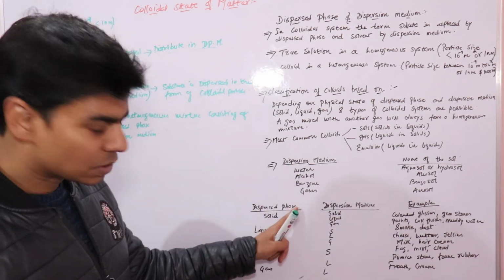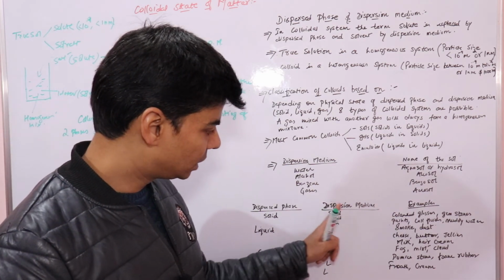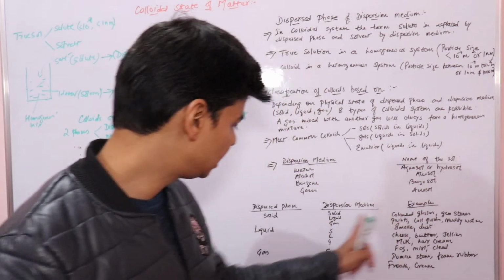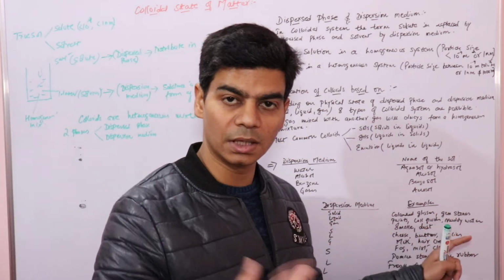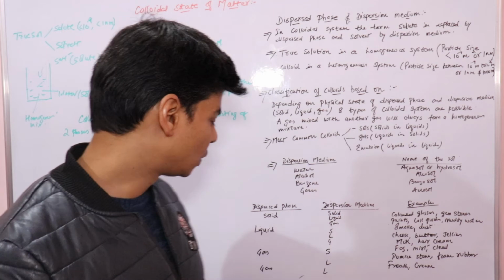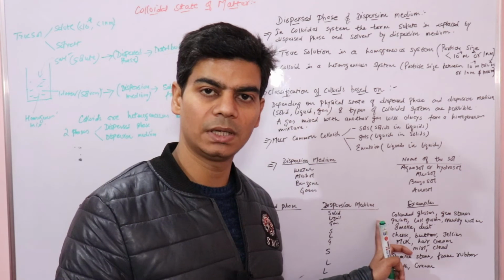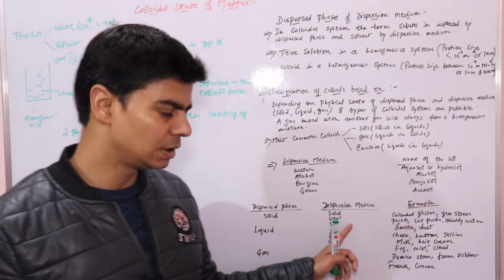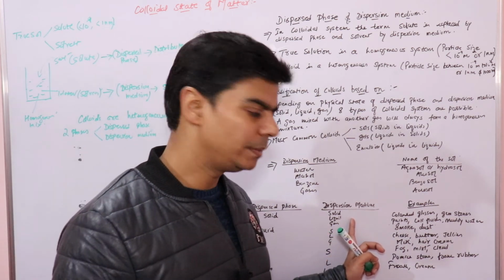If the dispersion medium is a solid, then what colloidal solutions do we get? Colored glasses. In colored glasses, solid is dispersed in solid. Similarly, colored gemstones, where the dispersed phase and dispersion medium are both solid. Now if the dispersion medium is a liquid, the paints that we get in the market are colloidal solutions where solid is dispersed in liquid. Solid is your dispersed phase and liquid is your dispersion medium.